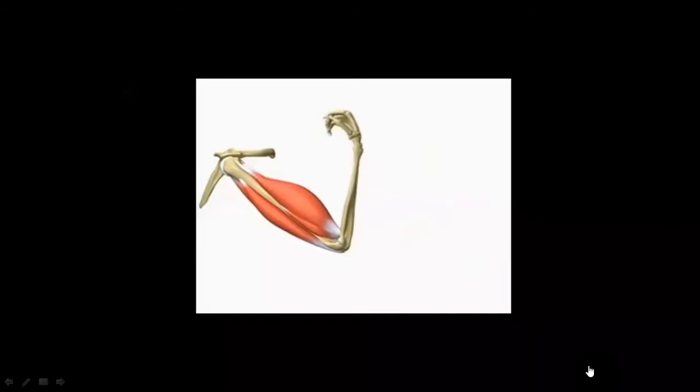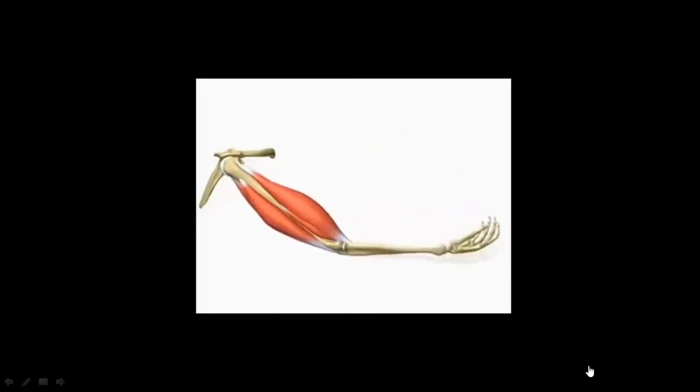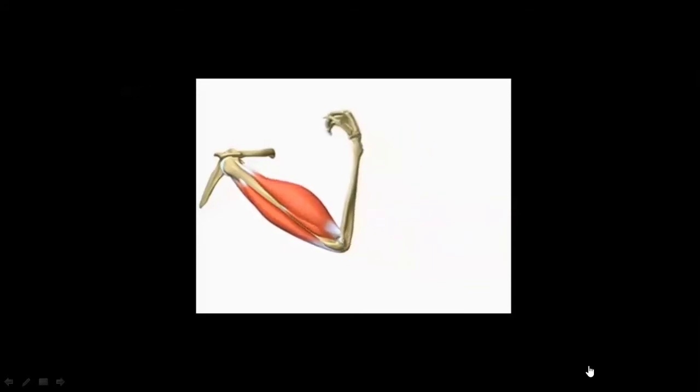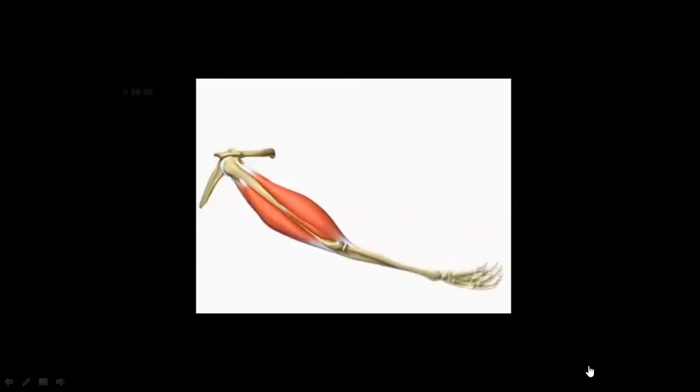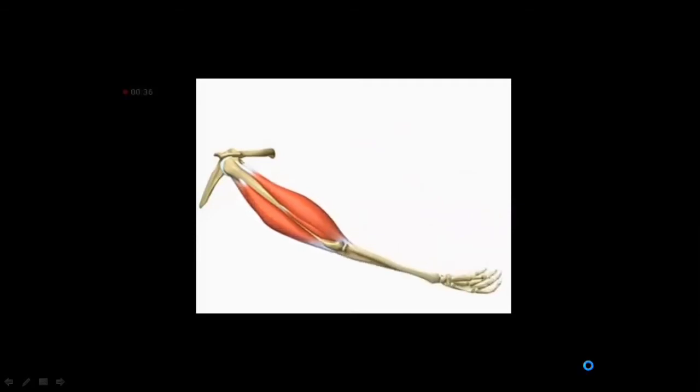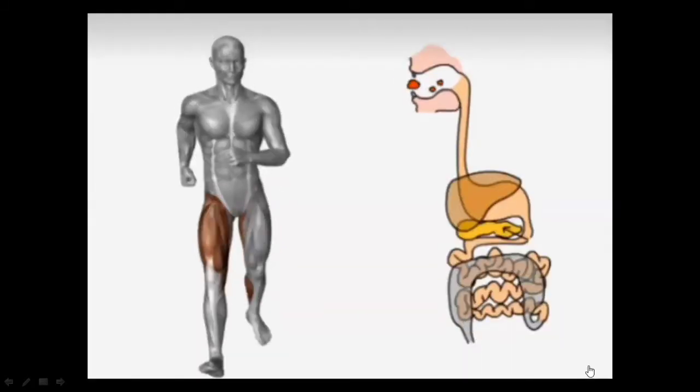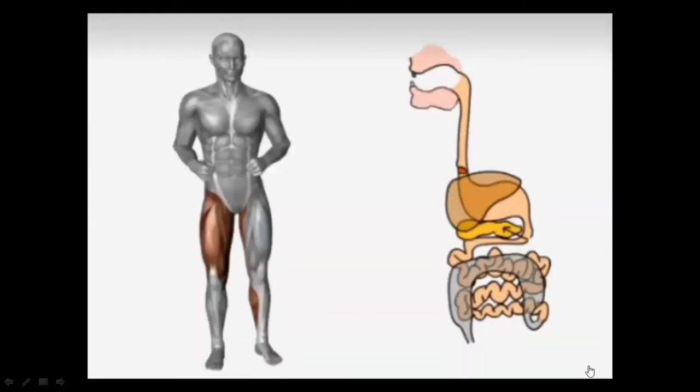This contraction and relaxation requires the supply of blood. The blood is supplied that carries oxygen, calcium and different nutrients, and also removes the waste products from these muscles. So muscle tissues are divided into different types as they make up the different parts of the human body.